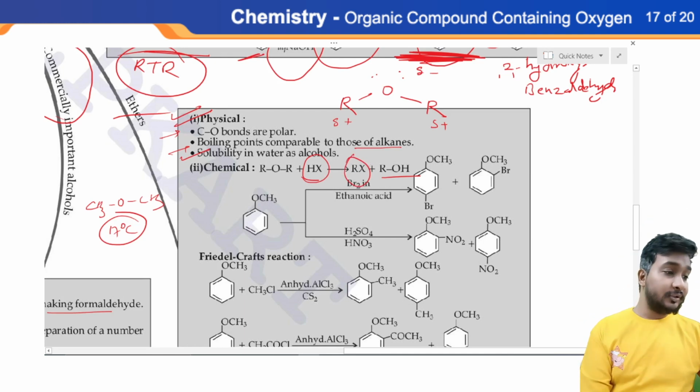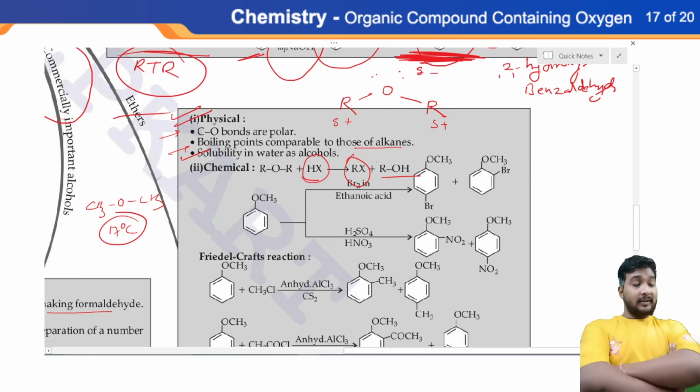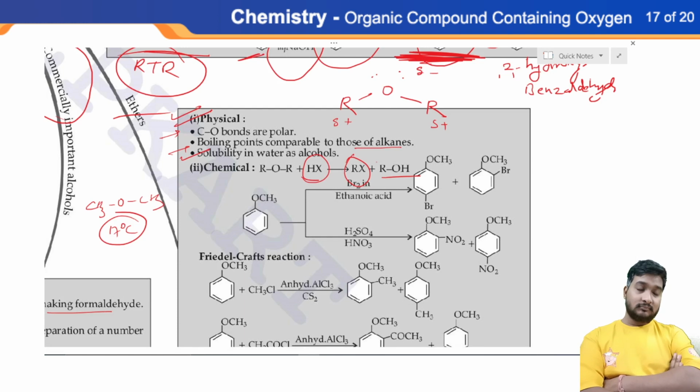So many questions have been asked previously. Whenever ether reacts with HCl, which kind of compounds can be possible? So two compounds are possible. One of them should be primary alcohol and one of them should be alkyl halide. So you have to remember this point from your side.